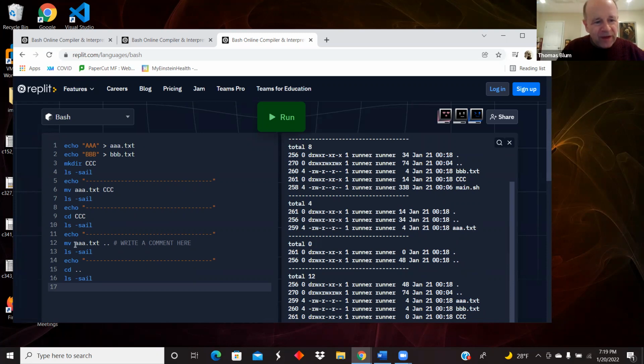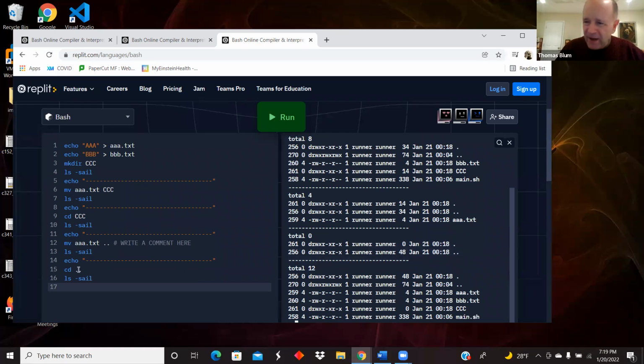Then we performed the second move, this time where the second argument, the directory or folder argument, is .. So we're moving up out of the subdirectory into the parent. I perform an ls before I leave that subdirectory. And so we see there are no text files in there, just dot and double dot. And then we moved back up into the original directory and performed our final ls. And once again, there's dot, double dot, the A, the B, the directory C, and the bash script main.sh.